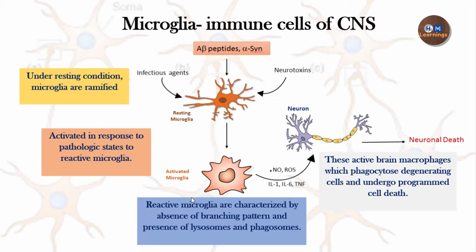Now here you can see there is absence of the branching pattern, and there is presence of lysosomes and phagosomes. This reactive microglia, now called an active brain macrophage, will phagocytose the degenerating cell or the degenerating neuron, and then it will undergo the process of apoptosis, that is programmed cell death. This basically happens when there is immune system activation in the central nervous system. Infection came, and in response to the infection there is a change in the morphology of the microglia cells, and it will phagocytose that infectious agent and remove it with the help of programmed cell death.